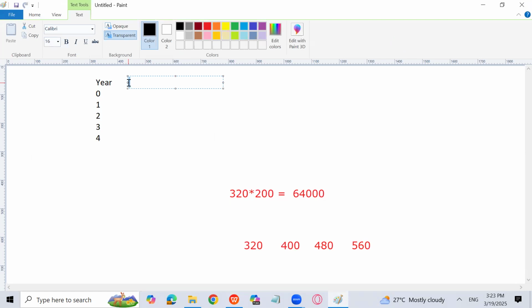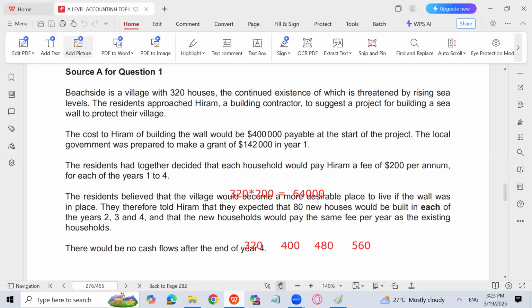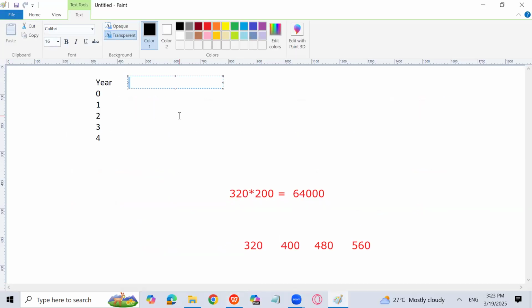First of all, we have what payment? Houses, I will write. Start of the project. Okay. So let's see the houses. You can write initial outflow.